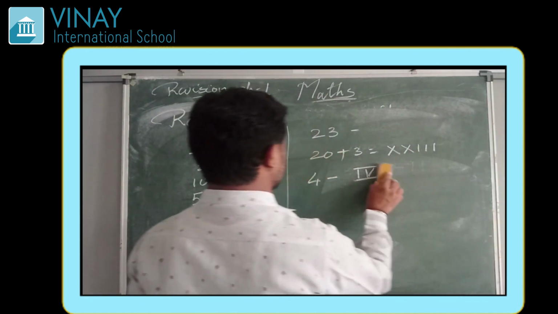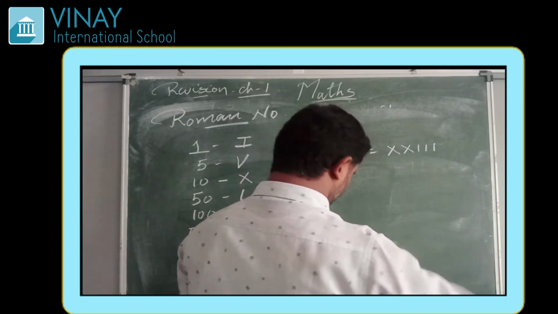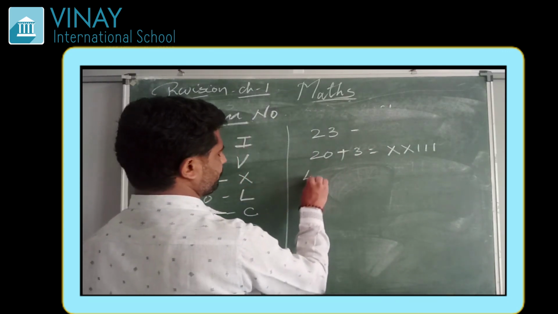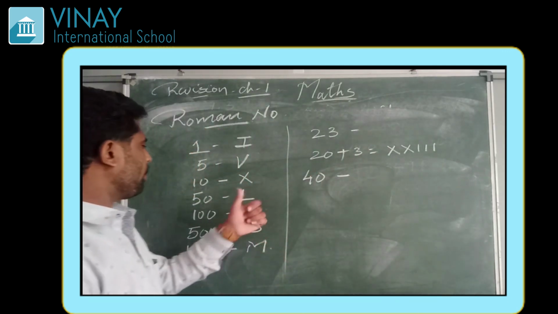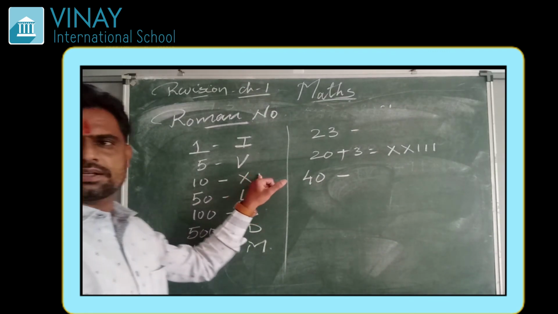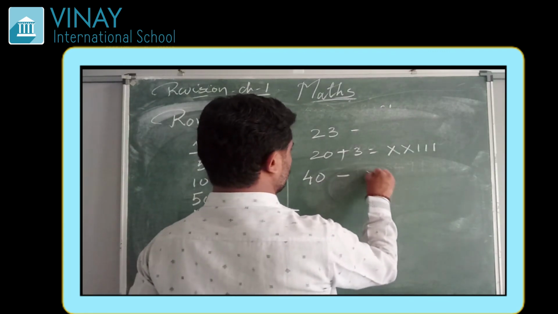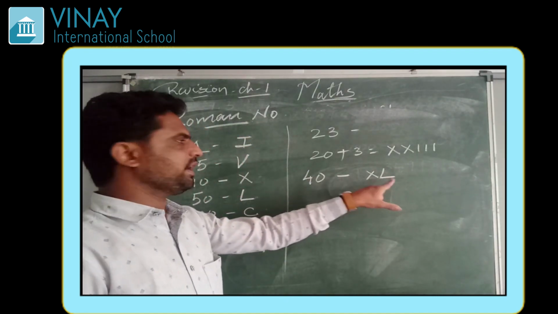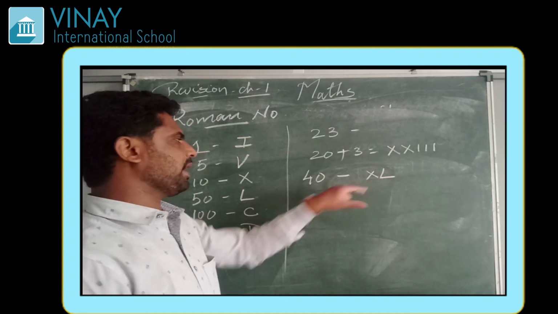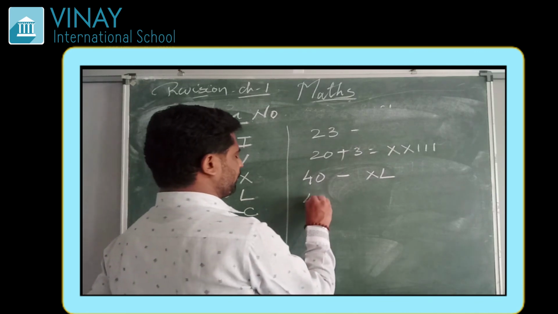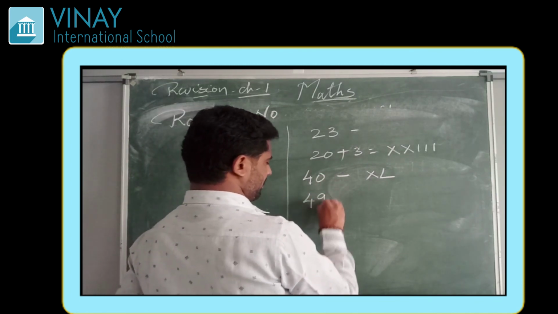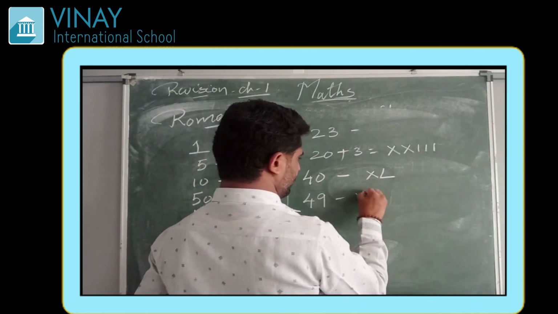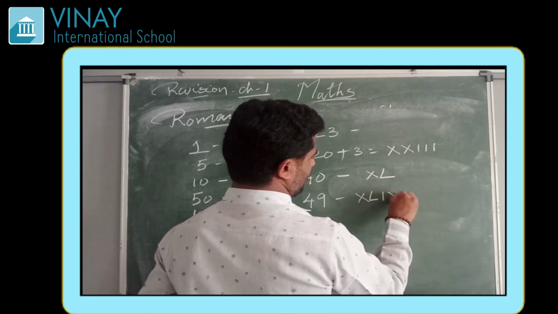In the same way, if we are writing 40, then 40 is what? 50 minus 10. So it is always written as XL. L is 50, X is 10, so 50 minus 10. So if we are writing 49, then it will be 40, that is XL, and 9 is IX.